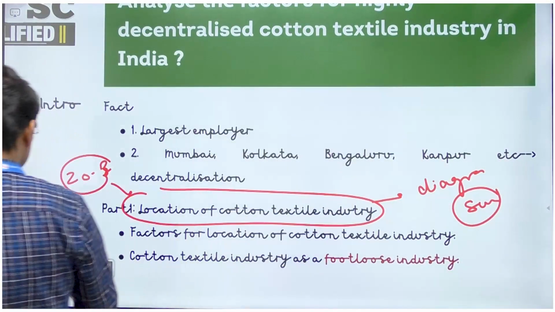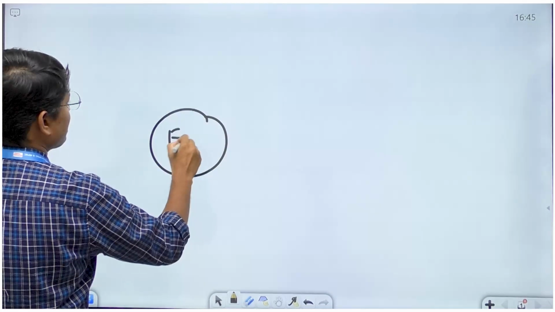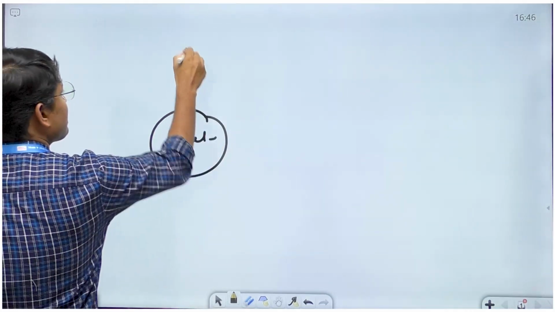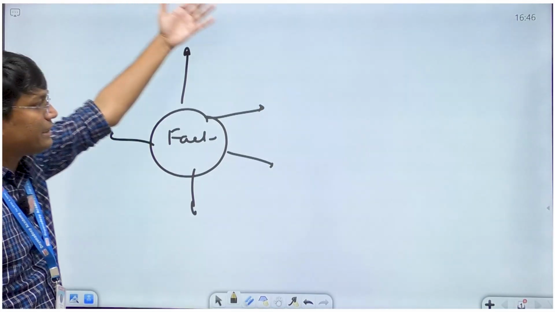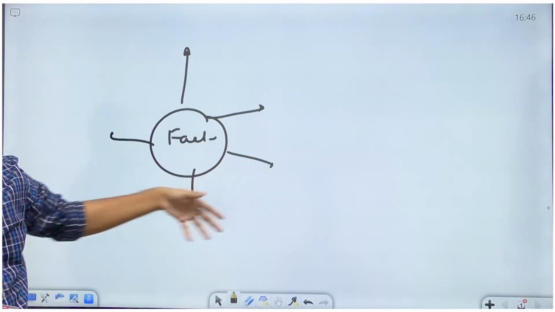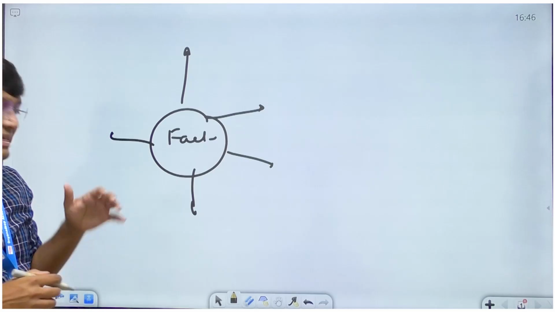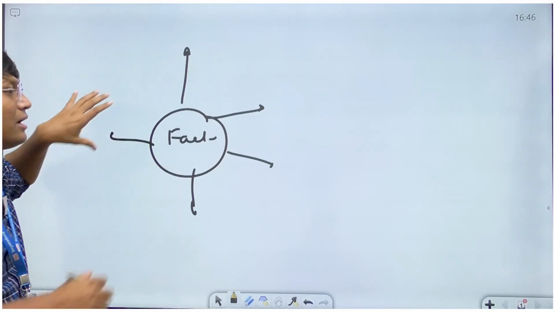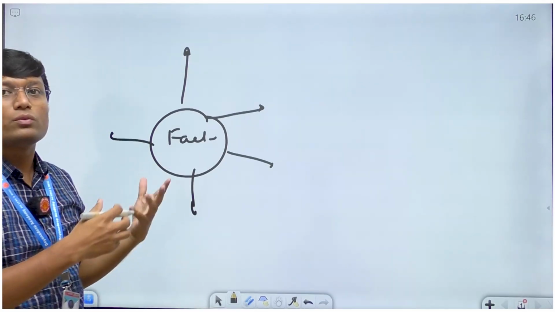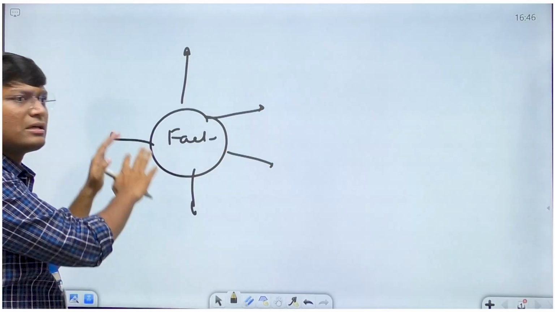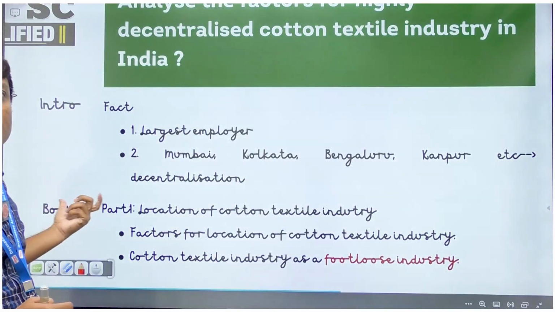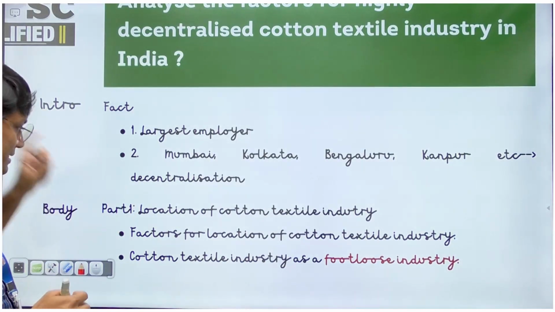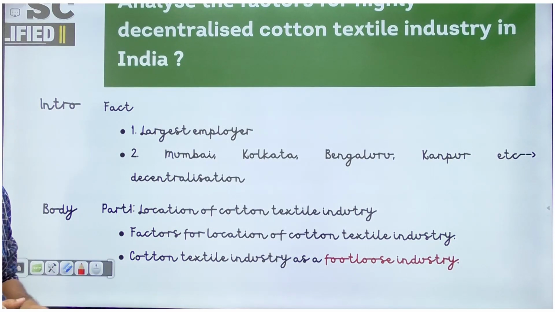I'll say these are the factors of the cotton textile industry, and show all the factors, be it raw material, capital, labor, so on and so forth. As I have highlighted all these factors, now I do not need to spend more words. I'll just write these factors and move on. Okay? So I can also save some word limit here. That is something which is very essential.